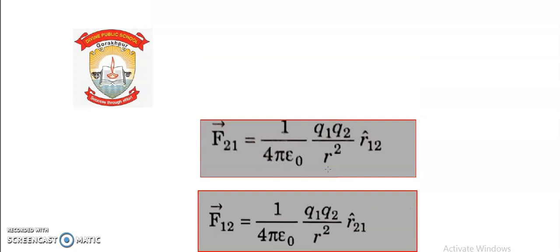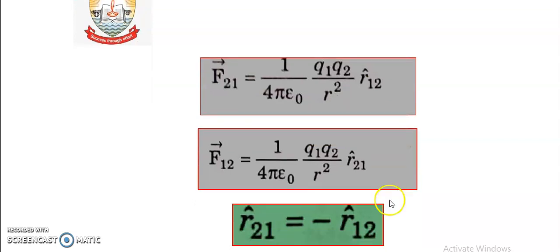Clear? So this way we could express Coulomb's law in vector form. These two expressions, this one and this one, are both in vector form, and these are called the vector form of Coulomb's law. And remember, this vector form is in the form of unit vectors. In successive topics we will learn these particular expressions in the form of displacement vectors, and also in the form of position vectors.